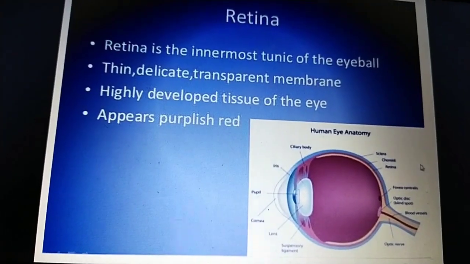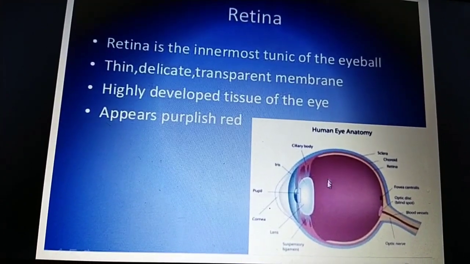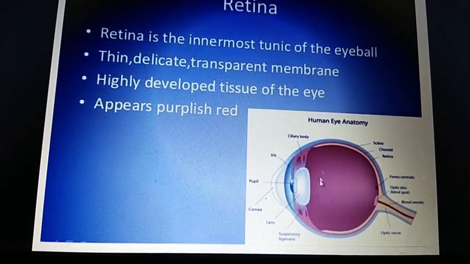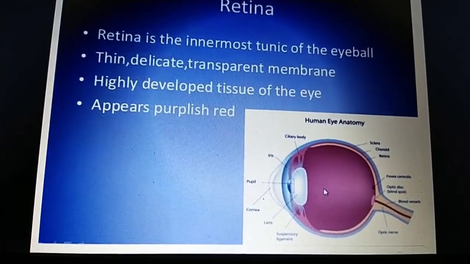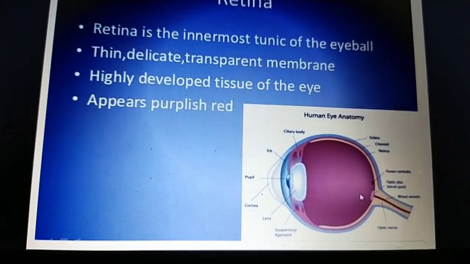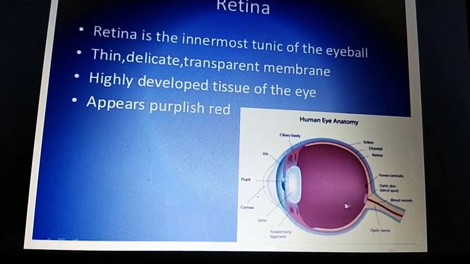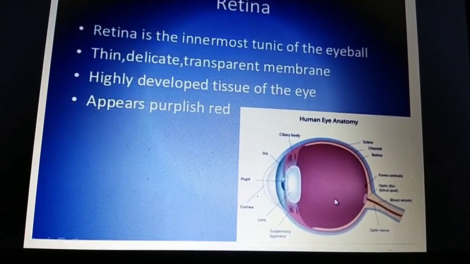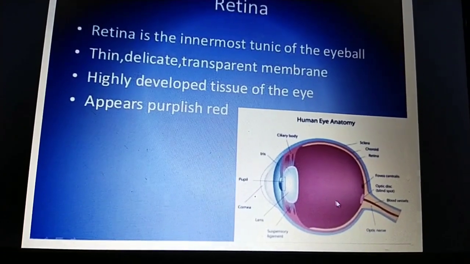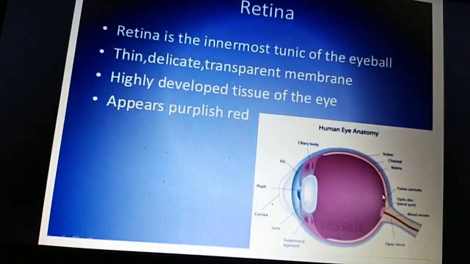Here only the optic nerve and optic artery supply blood. It also has the blind spot or optic disc, fovea and macula structures. Here only images will be given.